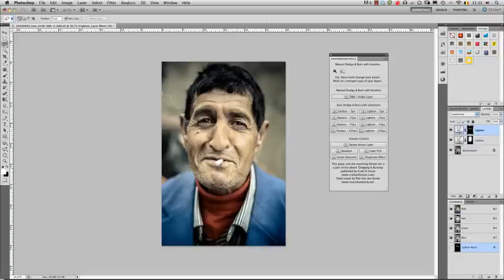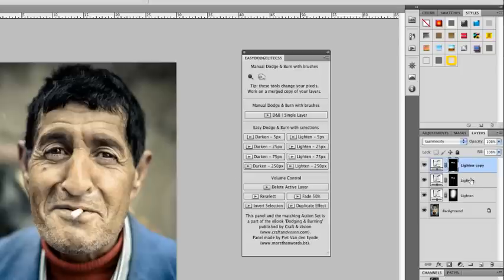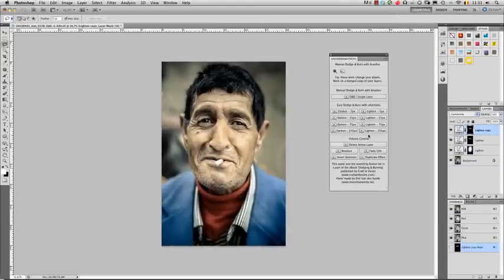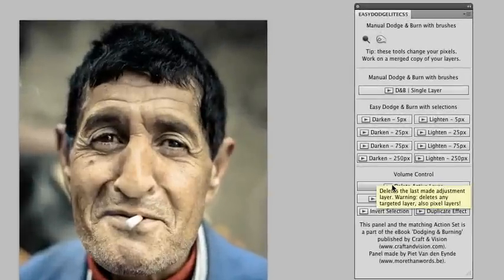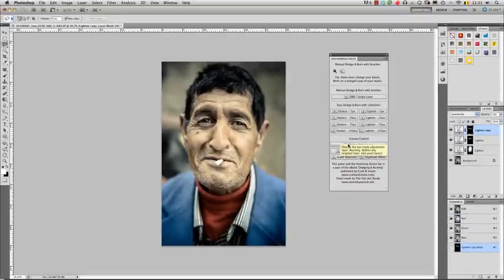Now, suppose I don't find that to be enough. Just as I have a 50% button, I have a duplicate effect button, which will effectively duplicate the last effect. And as you can see here, this has duplicated in fact the previous adjustment layer. Now, suppose I find this to be too much, I can hit the Fade 50% button, which will translate into an effective lightening by 1.5 times my original amount. Now, if you added an adjustment and you decide you don't like it, you can always hit the Delete Active Layer button, which will, as the name implies, delete the last added adjustment layer, or any other selected layer for that matter, so watch out.